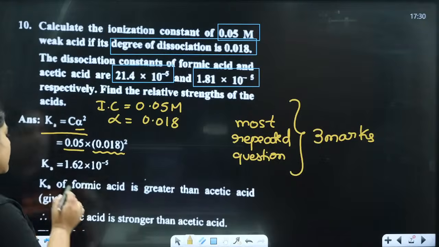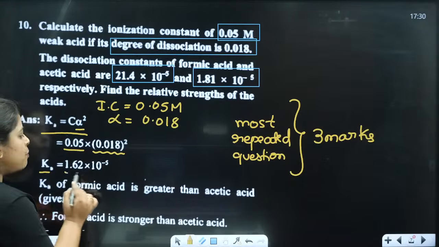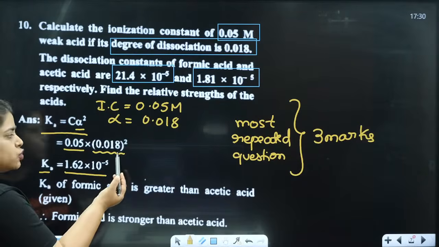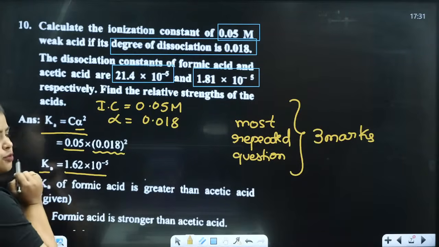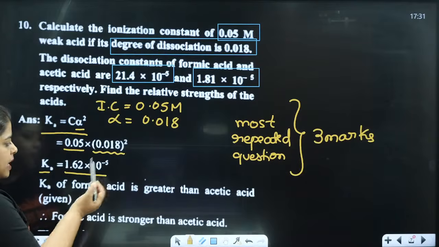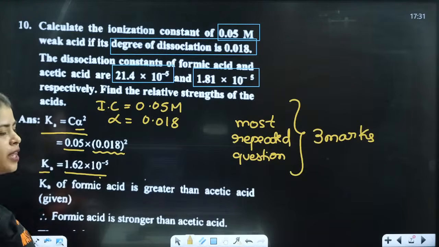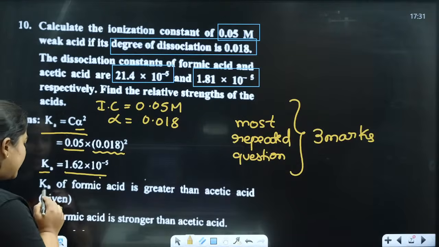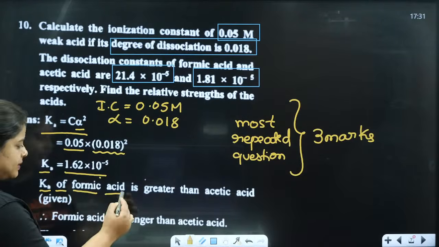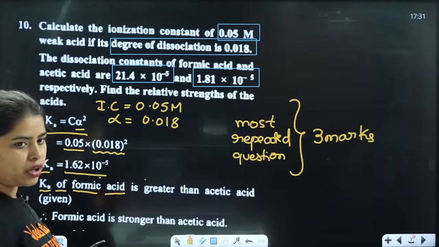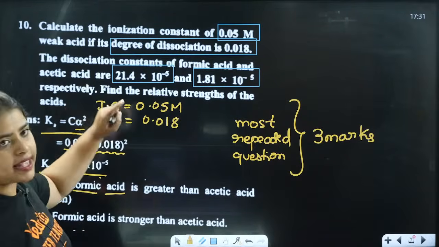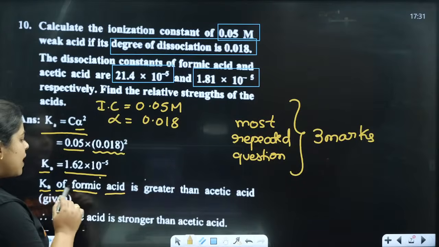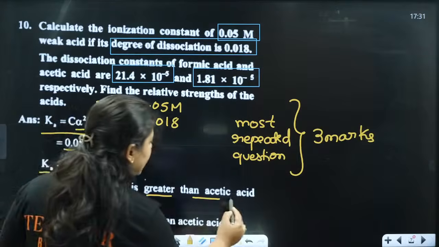Done. Next, K value is equal to 1.62 into 10 raised to minus 5. ಇವಾಗ ಫಸ್ಟ್ ಇದನ್ನು ಸ್ಕ್ವೇರ್ ಮಾಡ್ಕೋಬೇಕು. ಅದಾದ ತಕ್ಷಣ ಮಲ್ಟಿಪ್ಲಿಕೇಶನ್ ಮಾಡ್ಕೊಂಡ್ವಿ. Done. So when we multiply, we are going to get the value as 1.62 into 10 raised to minus 5. Now Ka of formic acid. ಈಗ ನಮಗೆ ಫಾರ್ಮಿಕ್ ಆಸಿಡ್ ನೋಡೋಣ, ಬಿಕಾಸ್ ಎರಡು ಆಸಿಡ್ಸ್ ಅನ್ನ ಕೊಟ್ಟಿದ್ದಾರೆ, ಎರಡು ತರದ್ದು ಫೈಂಡ್ ಮಾಡಬೇಕು. ಆಯ್ತಾ? So we see Ka value of formic acid is greater than the acetic acid.